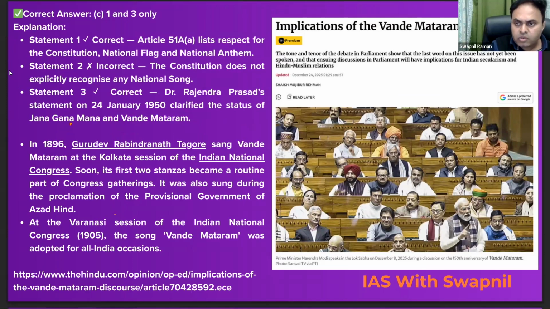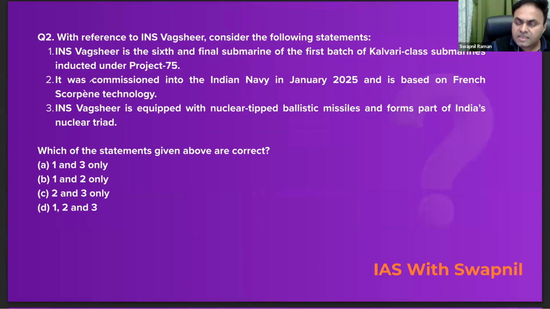So now let's move on to the next question. Look at the second question. With reference to INS Vakshir, consider the following statements. The first statement says INS Vakshir is the sixth and final submarine of the first batch of Kalvari class submarines inducted under Project 75. Absolutely correct. The second statement says it was commissioned into the Indian Navy in January 2025 and is based on the French Scorpene technology. Again correct.